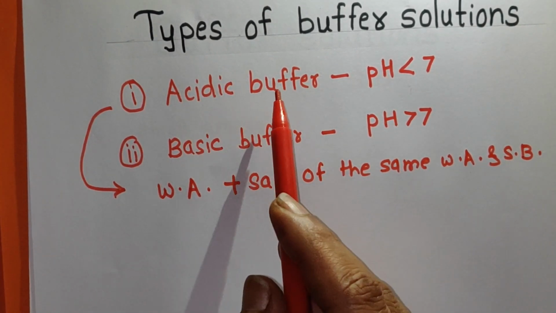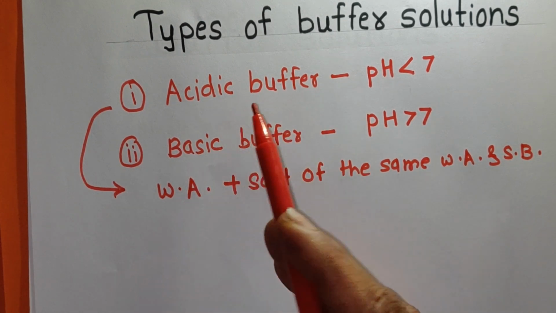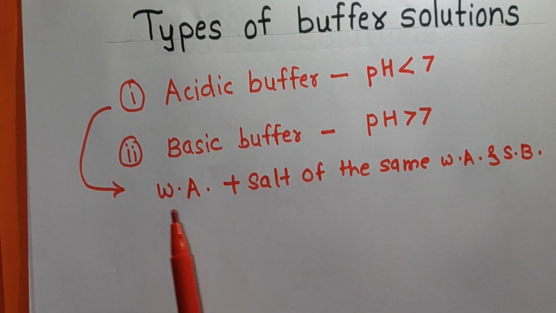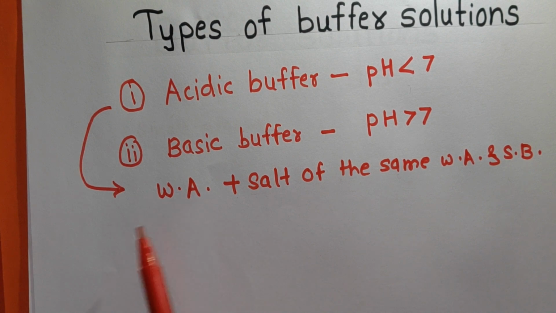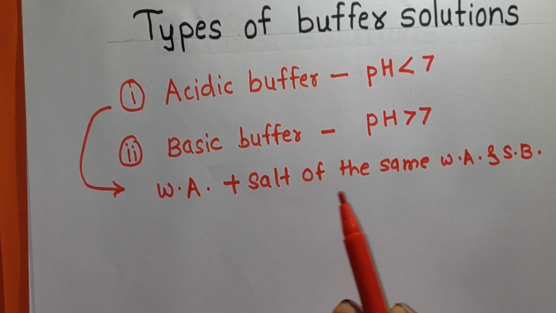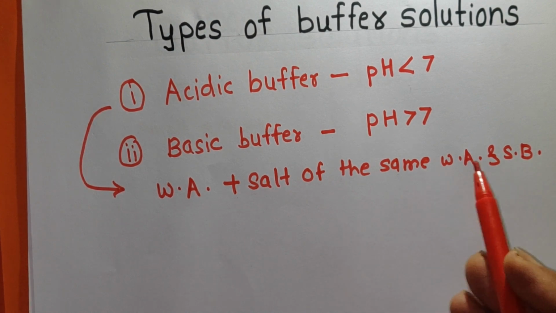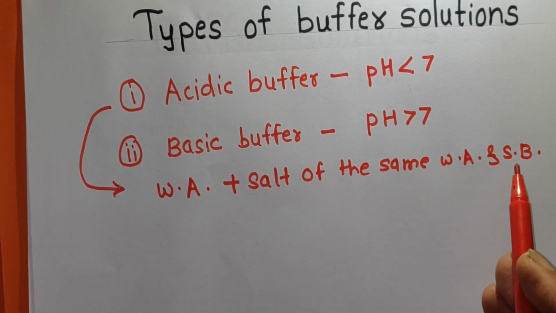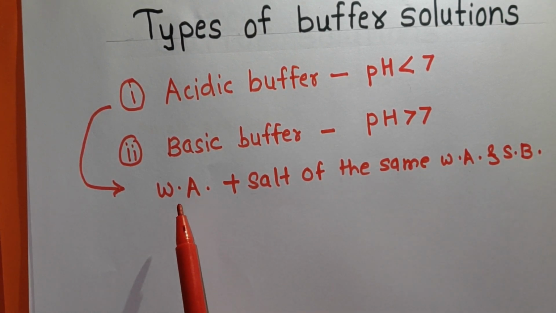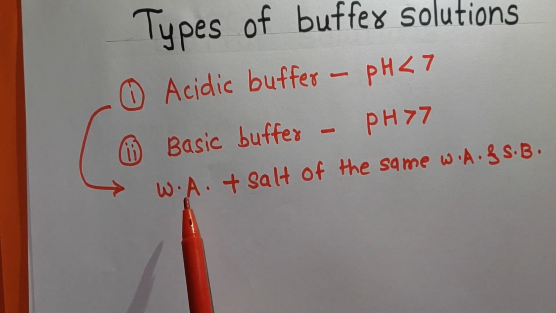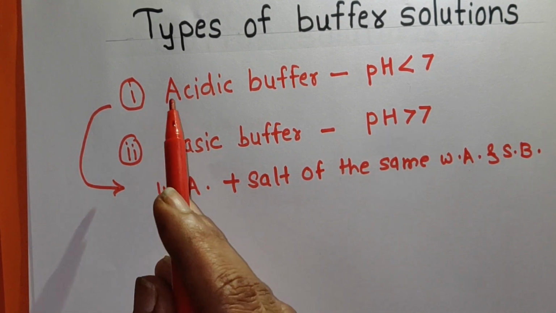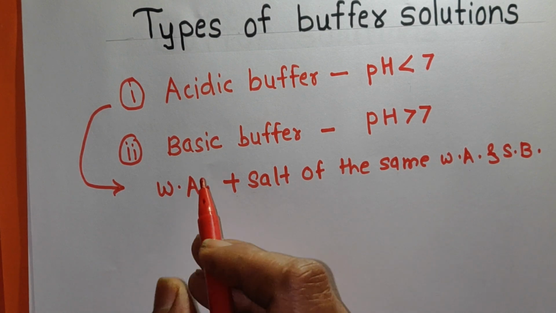Acidic buffer is prepared by mixing weak acid. Now you know what are weak acids, and the salt of that same weak acid with strong base. You have to take the salt of a weak acid and strong base, but this salt must be of the same weak acid which we have taken already. Now we can explain this by using one example.